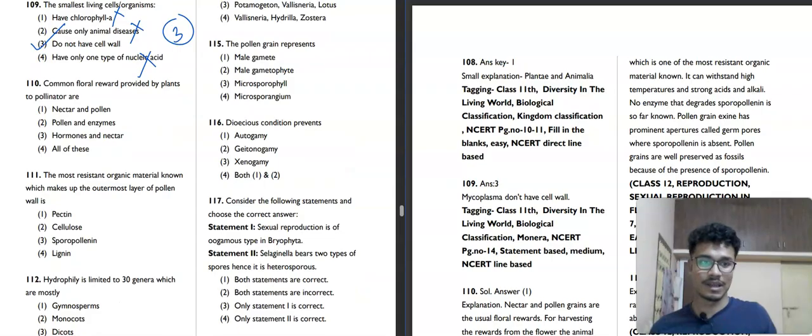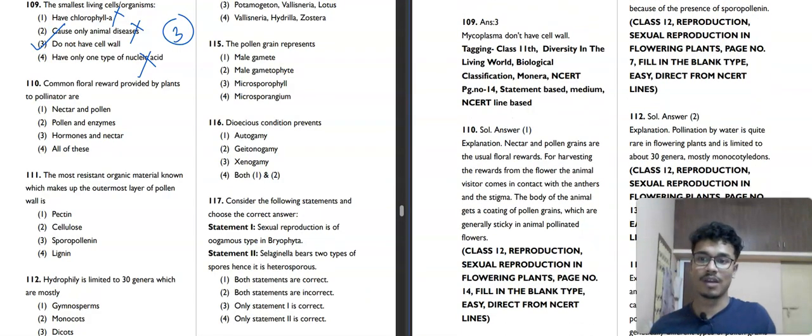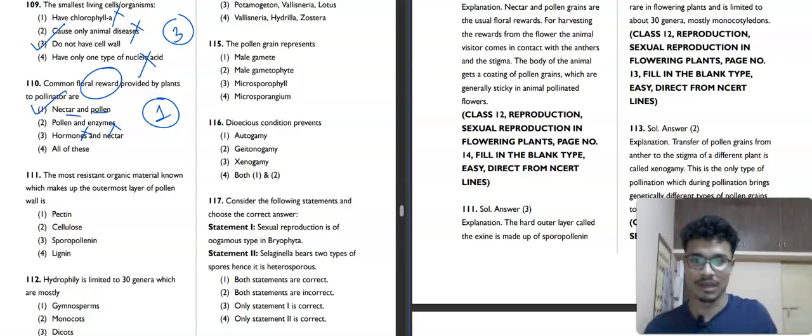What it is saying is that common floral rewards provided by plants to pollinators are nectar and pollen, enzymes, hormones and nectar, or all of these. Okay, so common floral rewards are basically nectar and pollen. First option is our correct answer. Plants don't give any enzymes to the pollinator and also not hormones. So the first option is our correct answer. I will move towards the next question, number 111.